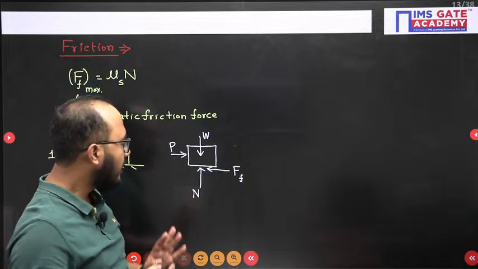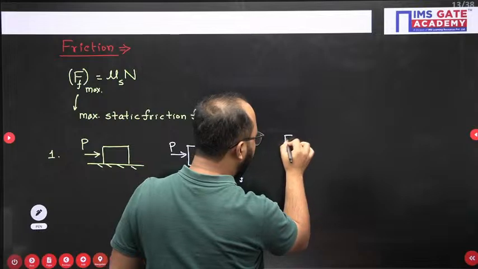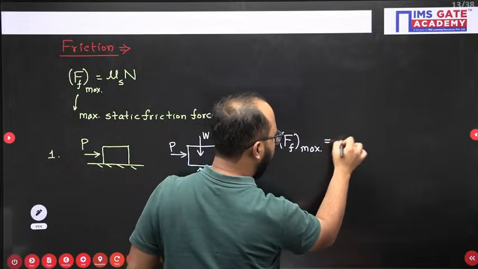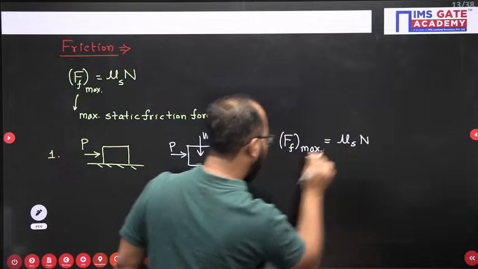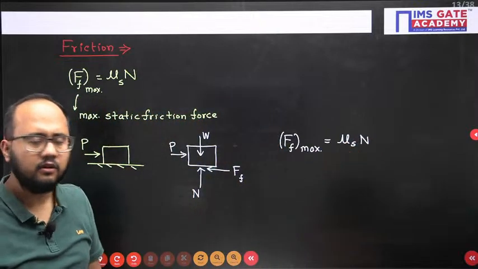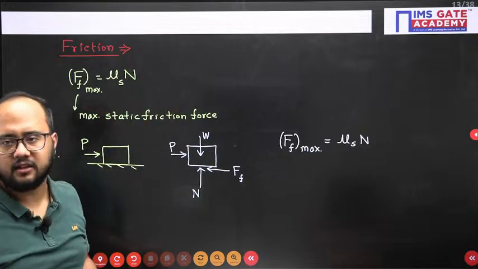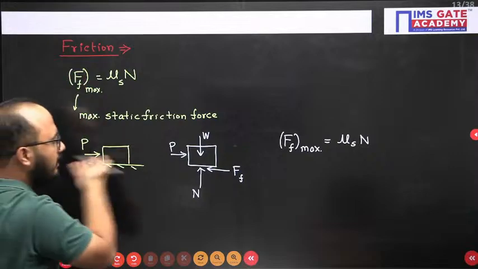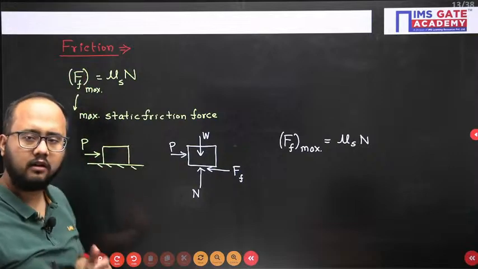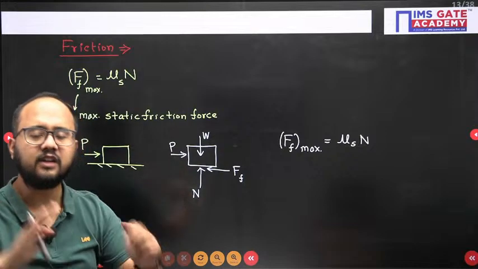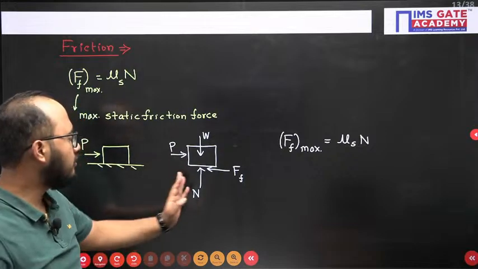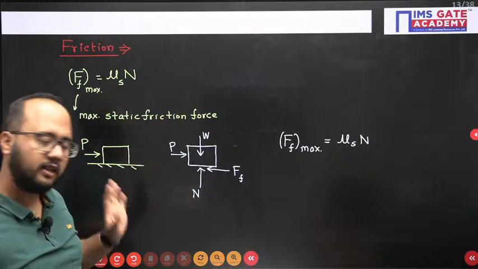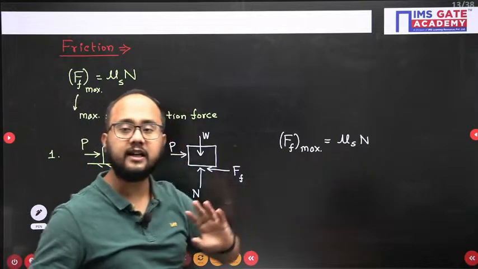Now, what I need to do, first of all, is calculate the maximum friction force value only. Calculate this value by using mu s into N. N value you can get very easily. How? Summation of forces in vertical direction is 0. Because of this force, it cannot move in vertical direction. It will be having a tendency to move in horizontal direction. In vertical, the net force summation is always 0. So, if I apply summation of forces vertical 0, normal will be equal to W. So, that value you will be getting. If you put it here, you will get some value.